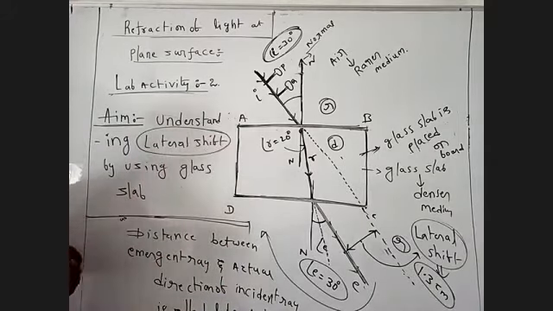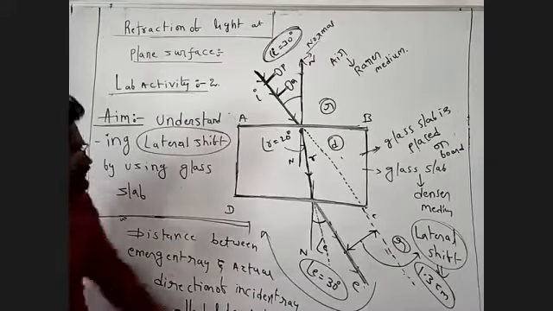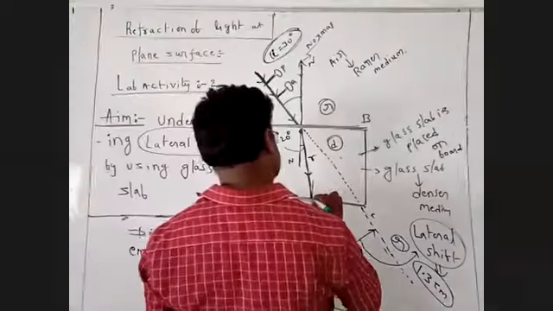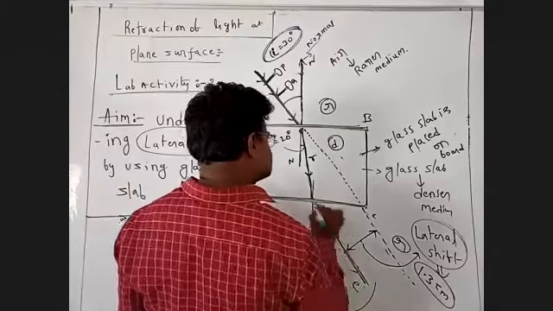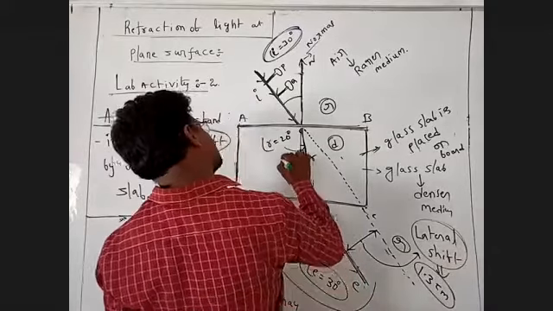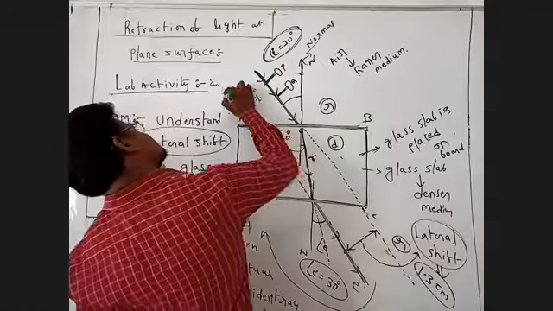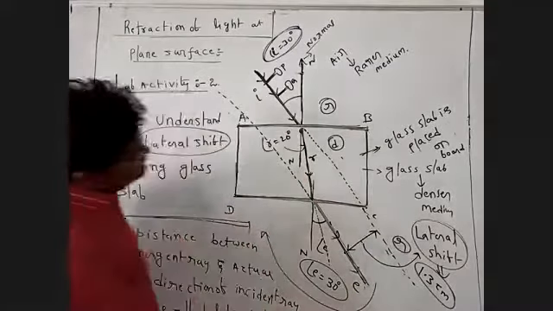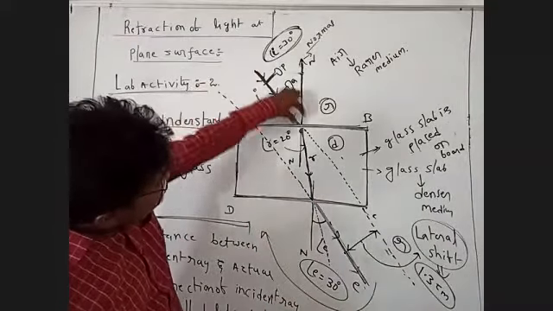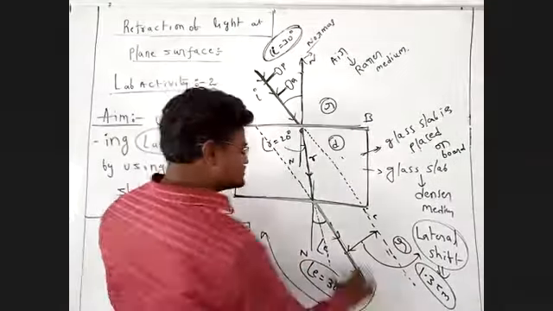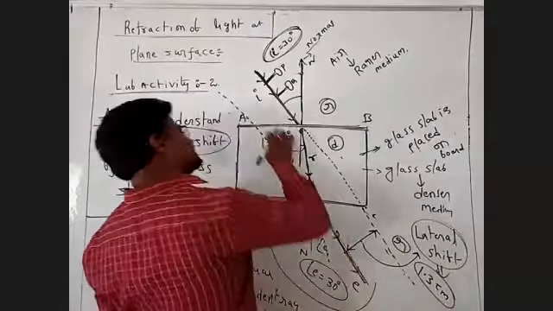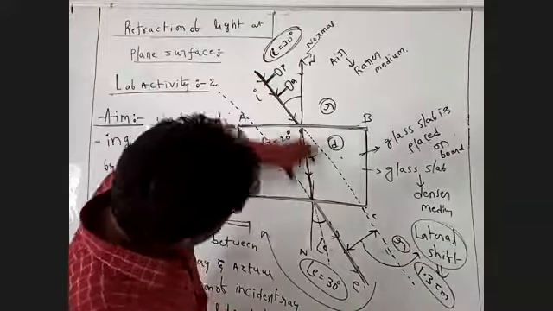Now, what is the meaning of lateral shift? This is a line, and this emergent ray can be extended in the backward direction. You will see this is the actual direction of the incident ray, and this is the emergent ray. You see the two lines are parallel to each other.